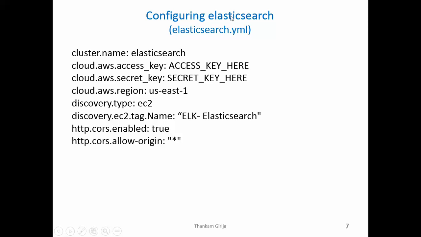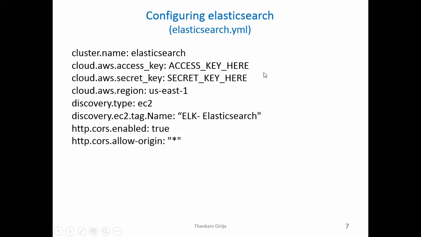Next is the configuration of Elasticsearch. Setting up Elasticsearch is very straightforward. All you have to do is download the tarball, extract them into directory, and just edit the config file known as elasticsearch.yml. So I have to provide the cluster name. I've named it as Elasticsearch. I only have one server in my cluster, which is where my Elasticsearch software is installed. And then since I'm using Amazon AWS instances, I have to provide the AWS credentials, which is pretty standard, and I provide the region, the type, and the tag name. So I've given it a prefix of Elk. So that's basically the configuration.